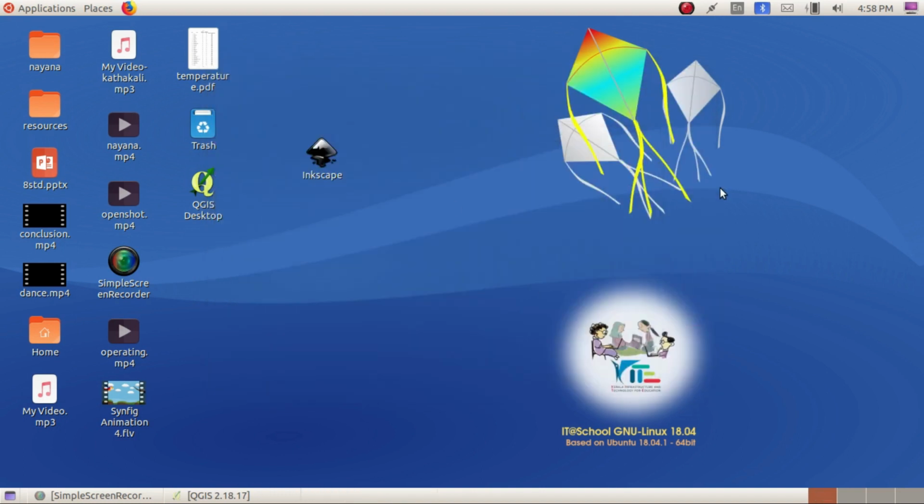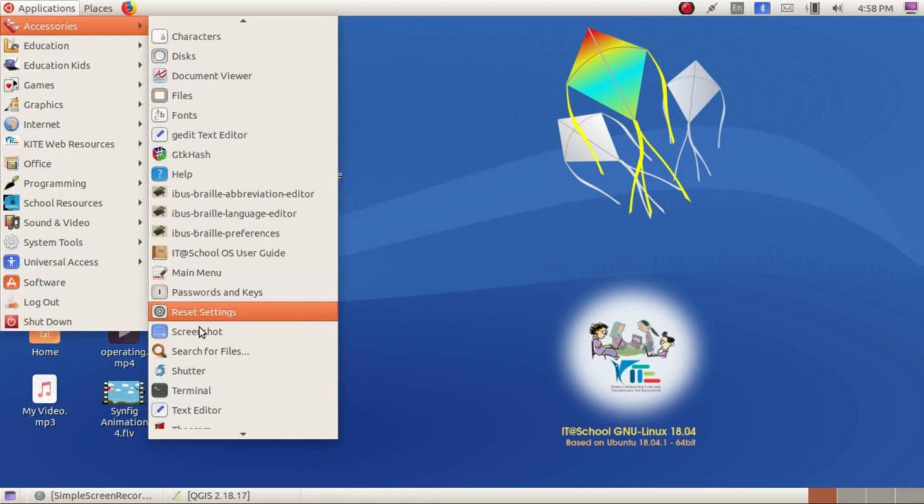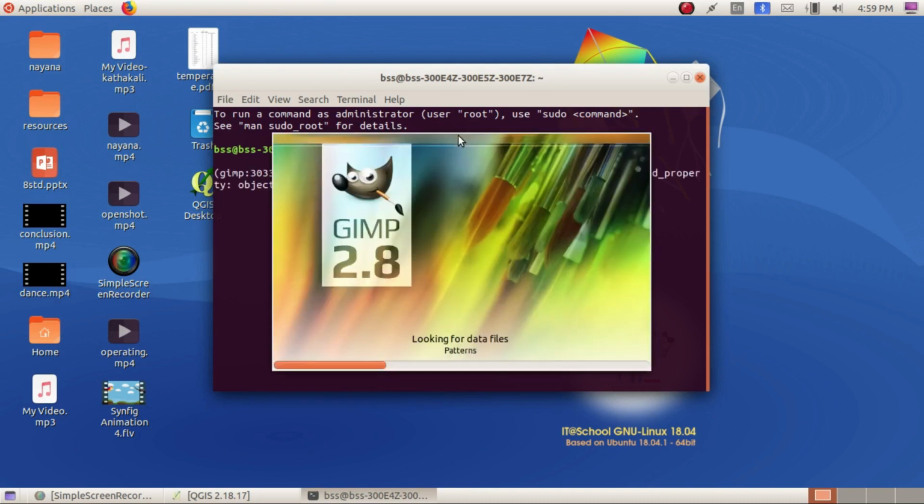Okay, the software is still not opened. Again go to accessories, terminal, and here it is. Again I am opening GIMP. So let's wait for that.